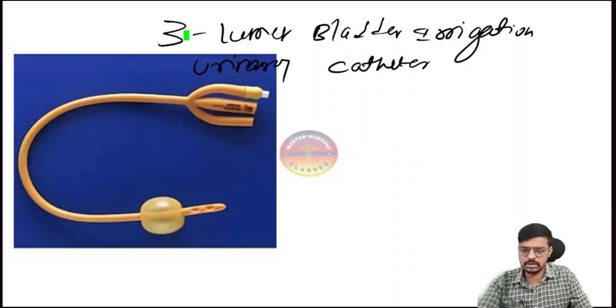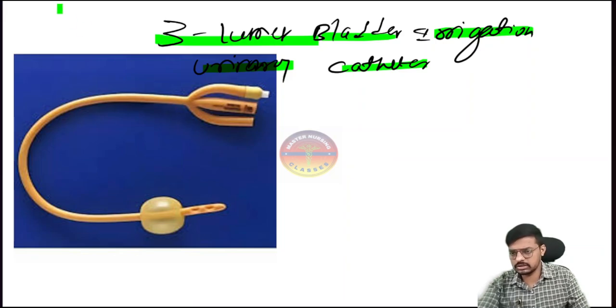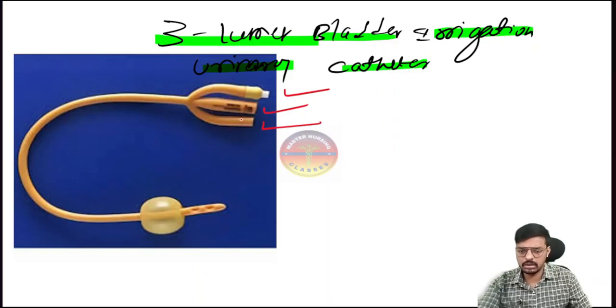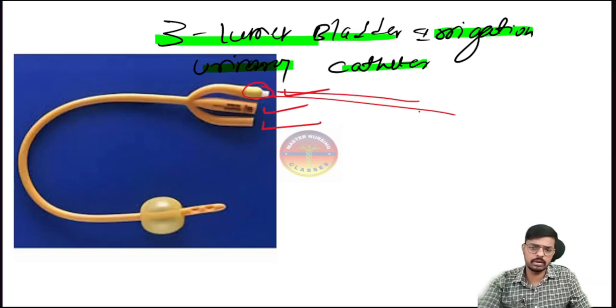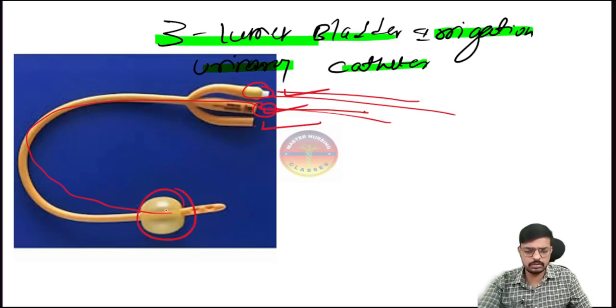So these are the 3 lumens, first, second and third. This particular lumen we use for drainage of the urine, this one we use to instill fluid inside the bladder, and this one is for inflation of the balloon.